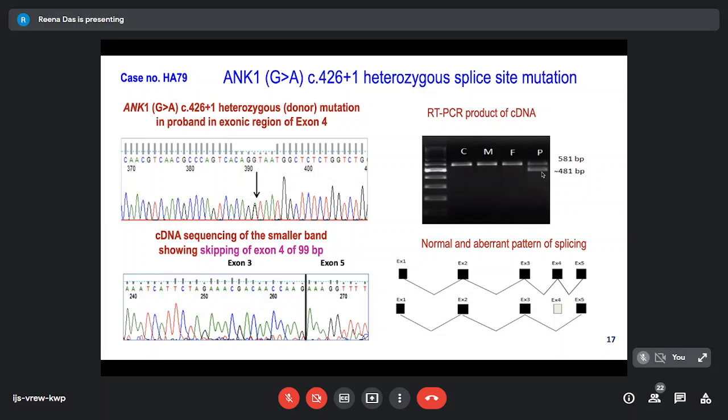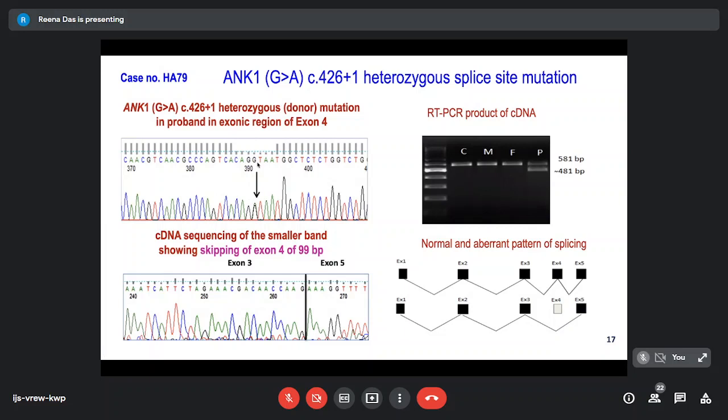So it showed as if some kind of deletion had taken place. And this was actually the position where the deletion happened because this was a splice site variant. At this splice site, the GT is the position of the donor variant.